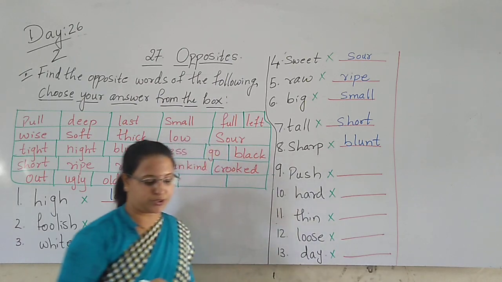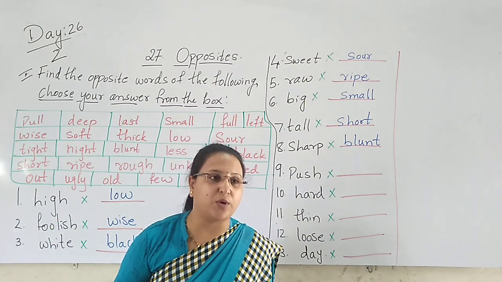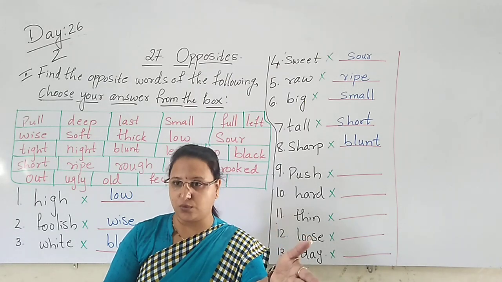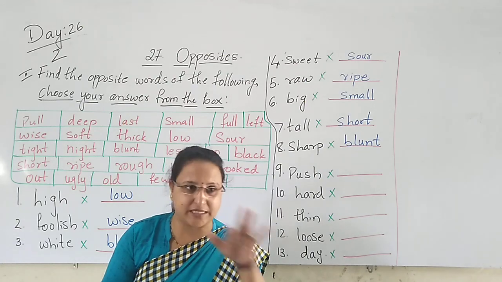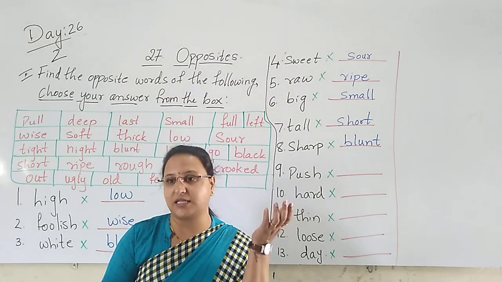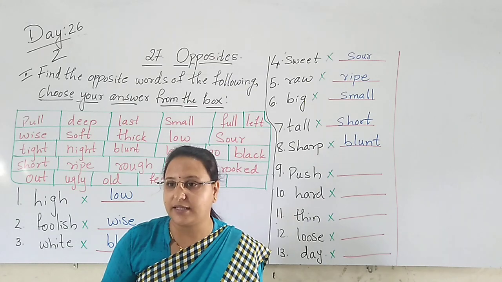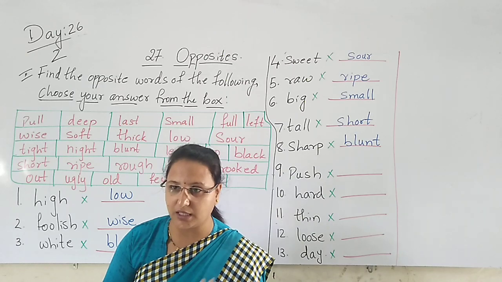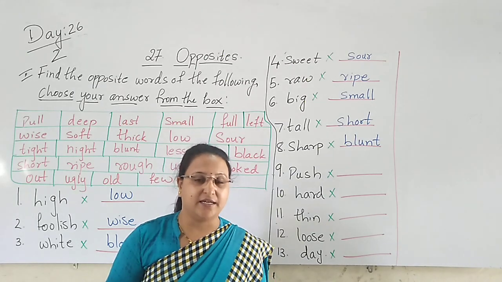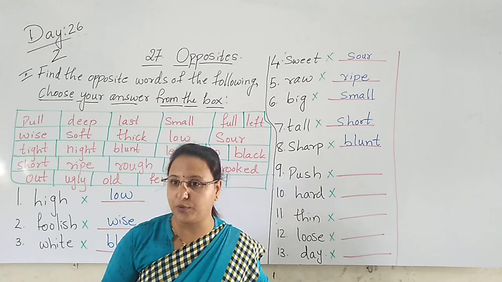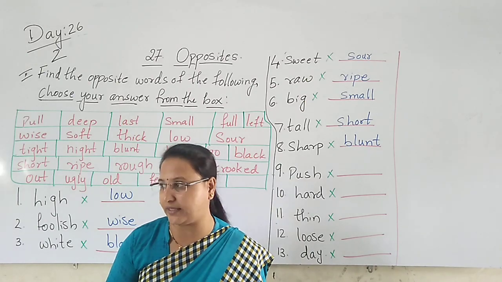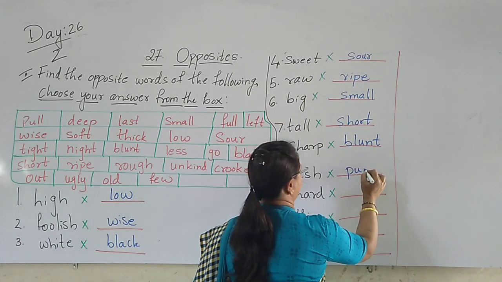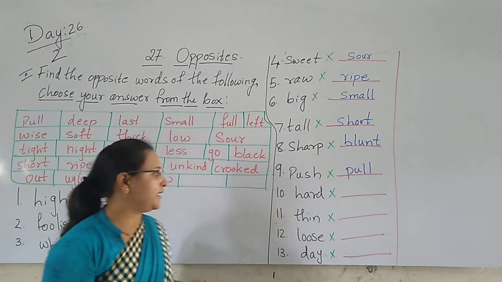Next, push. The opposite of push is what here? Pull. Now when you come to school, at the entrance you can find big gates. Then you come inside. When your parents come directly, they enter from the glass door. Then what do they do? They just push the door like this. Yes or no? They pull the door like this when they get inside. And when they want to go outside, what do they do? They pull the door, that means they close the door and they go. That is called push, pull. Push andre dododu, pull andre jagodu. Next, hard.